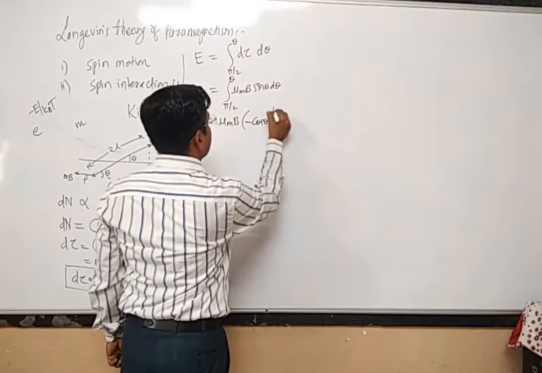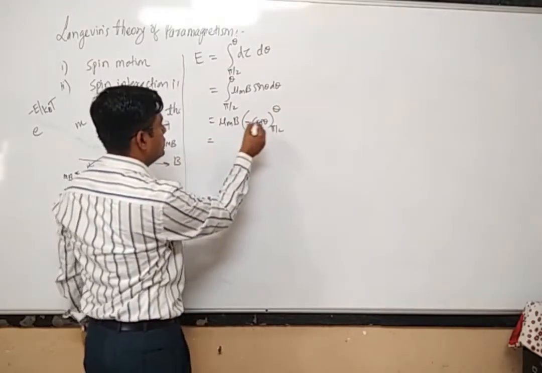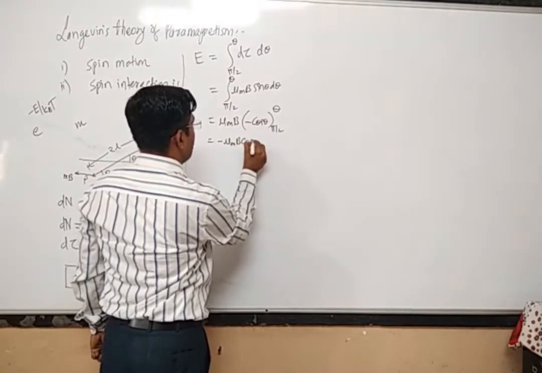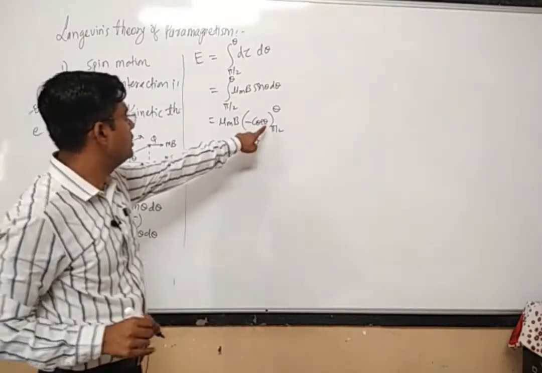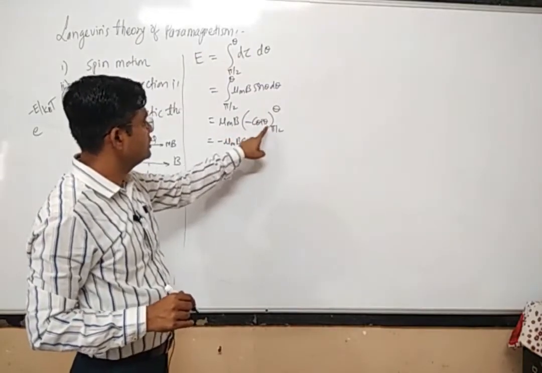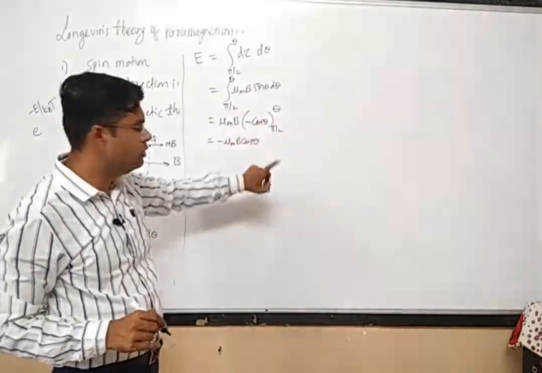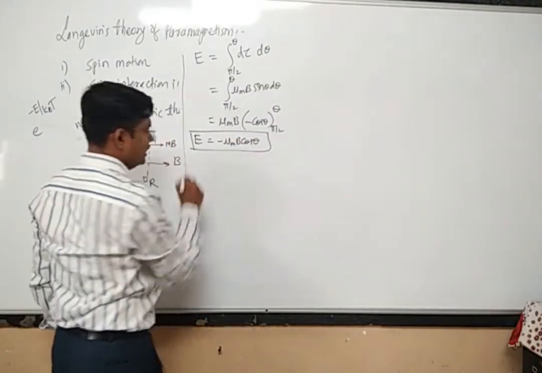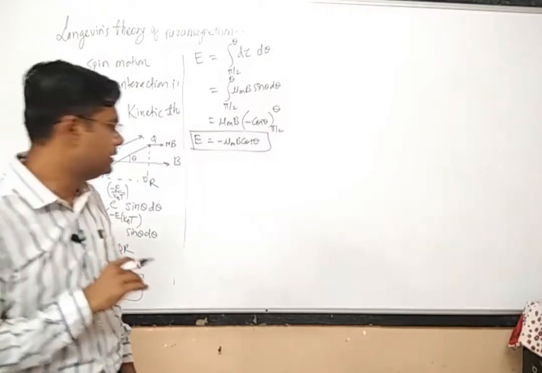Limits are pi by 2 to theta. So upper limit minus lower limit, it will be minus mu m B cos theta. Upper limit will be cos theta, so it is minus mu m B cos theta minus lower limit cos pi by 2. Cos pi by 2 is 0, so that will be 0. Okay, so this will be the expression for potential energy of a dipole in the magnetic field.